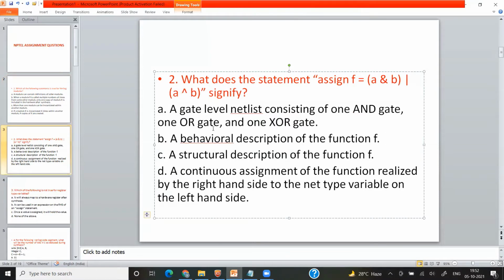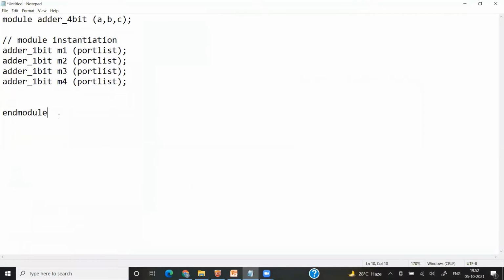Next, move to the second question. What does the statement assign F = A and B or A XOR B signify? First, let's understand this assign keyword. It is known as a continuous assignment statement. Why is it continuous?